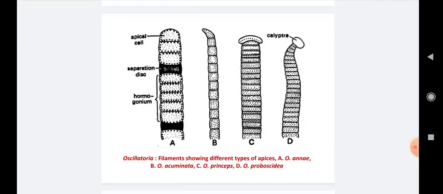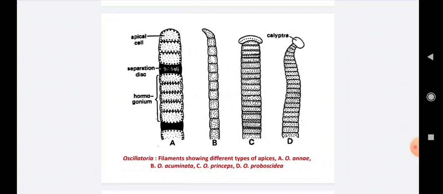You see in diagram D or C, the apical cell is a somewhat cap-like structure, different from the other vegetative cells, and that cap-like apical cell is called the calyptra. You see in the diagram, all filaments are separate from each other according to their species.